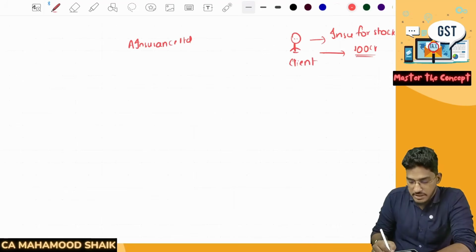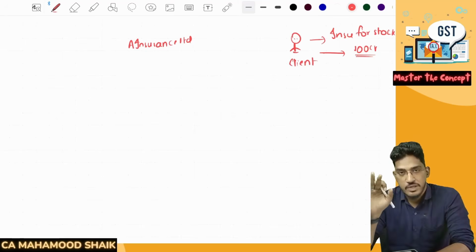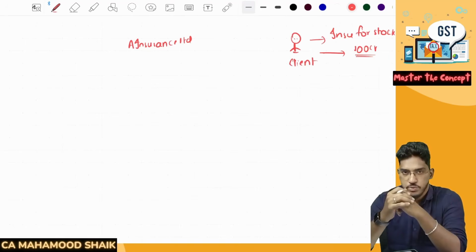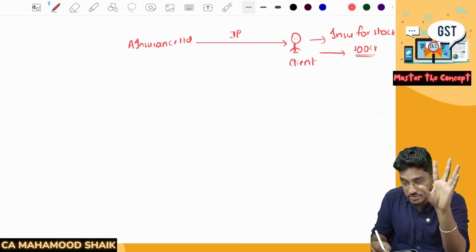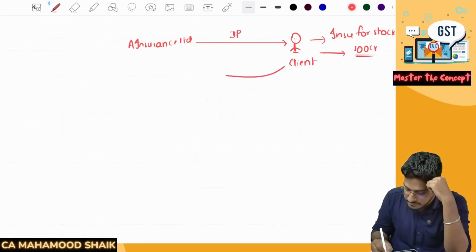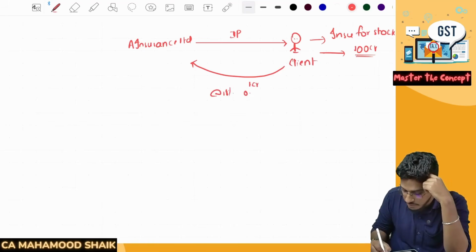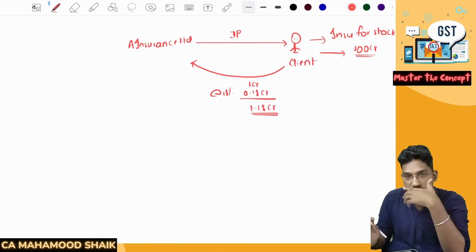So here A Insurance Limited said, okay, sir, we will sell the policy to you. They did not join hands with other co-insurers. They wanted to take the entire 100% of the risk exposure. So they sold the insurance policy, taking 100% risk coverage, for a premium. Say for example, here also they have charged 1 crore of premium. On that, 18% GST comes to 0.18 crore, that is 18 lakh rupees. Total 1.18 crores they have charged.